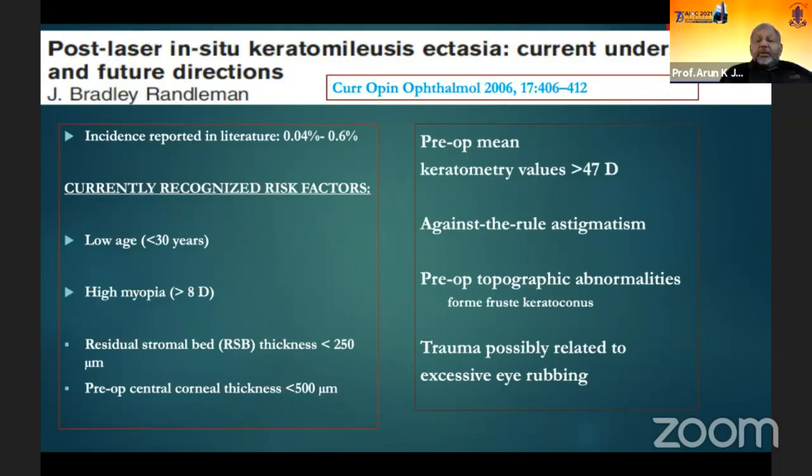In 2006. And the incidence is not very high, and the risk factors they recognized are the younger age group, high myopia, a residual bed of less than 250 micron, a preoperative central corneal thickness of less than 500 micron, or keratometry of more than 47 diopter, especially with against-the-rule astigmatism, and patients with subclinical or forme fruste keratoconus, and probably trauma related to excessive eye rubbing.